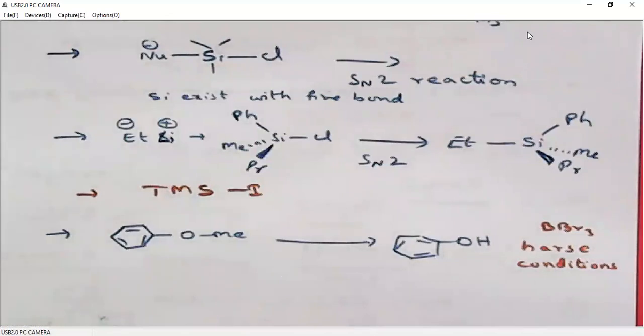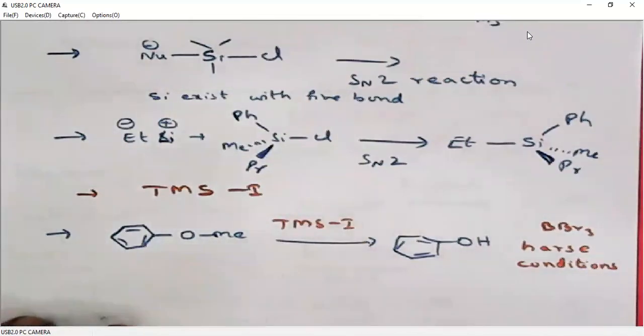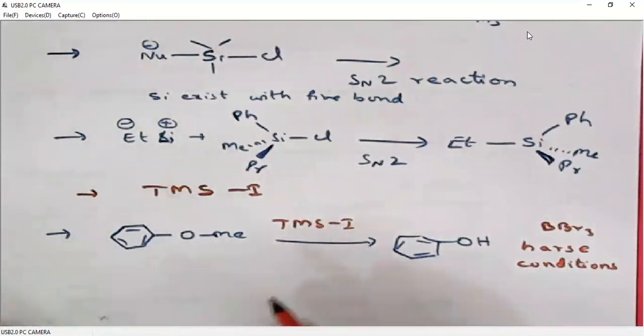But BBr3 is a very strong acid, and when we have some acid sensitive functional groups, they may undergo deprotection as well, right? So to avoid this, we will use TMS iodide. TMS iodide is a mild reagent. It is not even acidic in nature. So we can use TMS iodide to deprotect these alkyl phenol ethers to phenols. When we do this, methyl iodide is the leaving group. Then we will add H plus. Right. How do we do this?